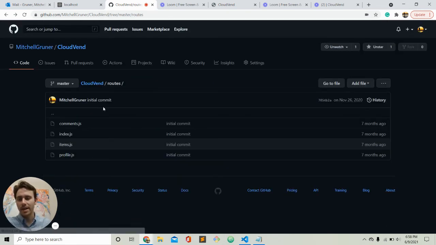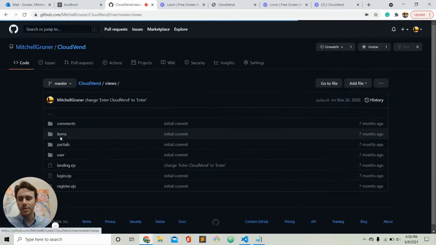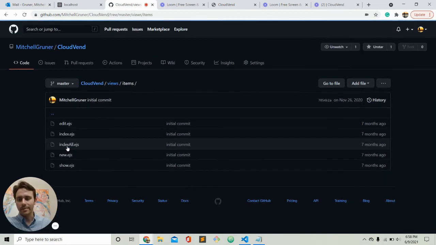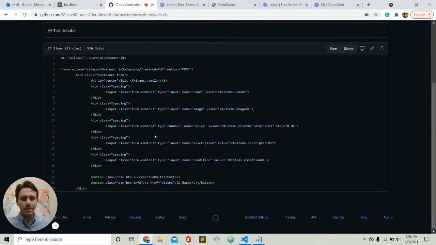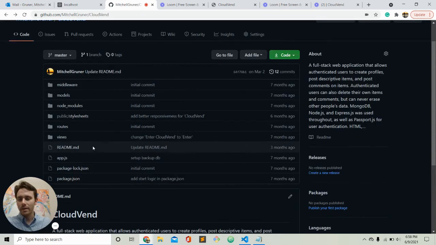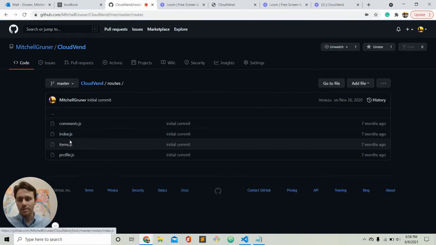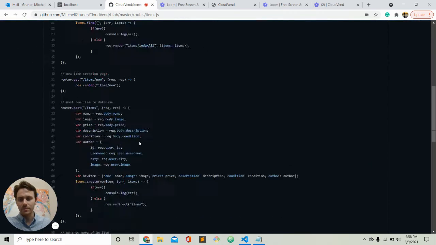We can also edit it. So we can go ahead and go back to views, items, and then edit. Same exact form pretty much, except it's a put method. So we're going to edit the information with the name, the image, the price, all that. We're going to go back to routes with our items.